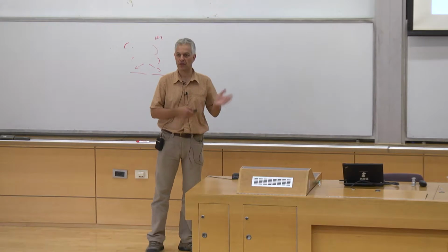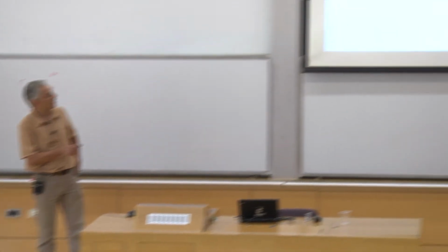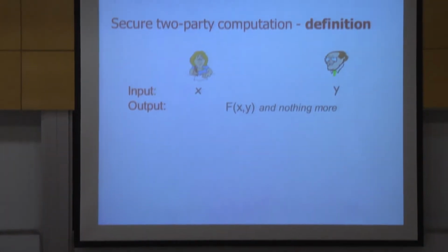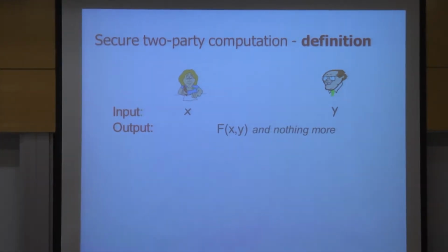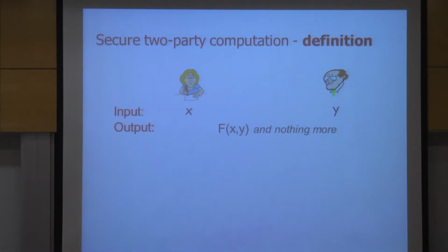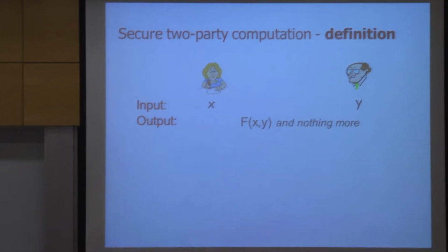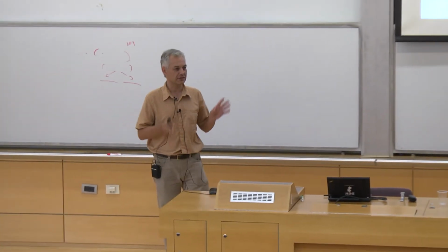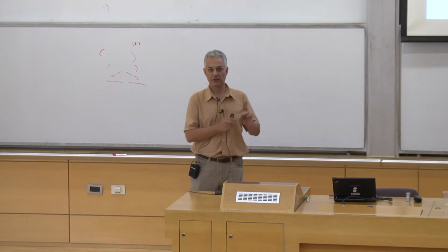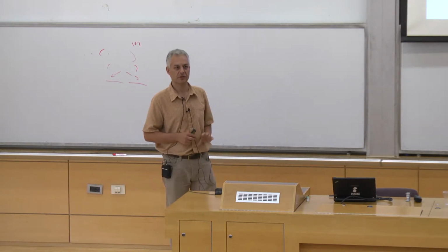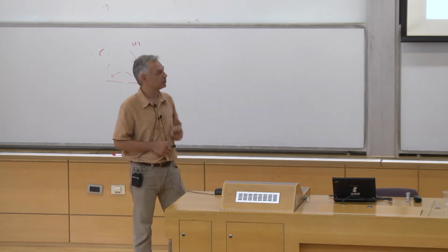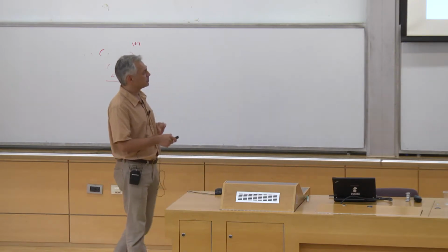So what do you want to achieve here? You want to run a computation between Alice and Bob, at the end of which they learn some function f of x and y. Alice has an input x, Bob has an input y. At the end, they learn some function f of x and y, which they agree upon, and they learn nothing else. We need to define what security means here. Tomorrow you're going to hear a talk by Yehuda Lindell, who will give much more exact definitions, motivation, applications, and so on. Today, I'm just going to glimpse over the introduction to the topic, to give you a hint of what the definition says.